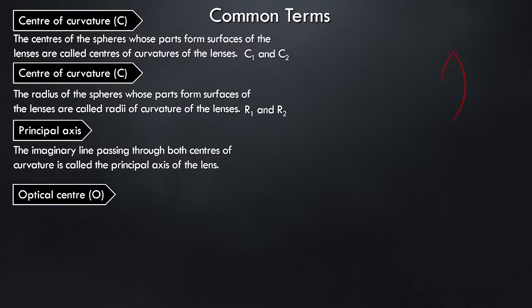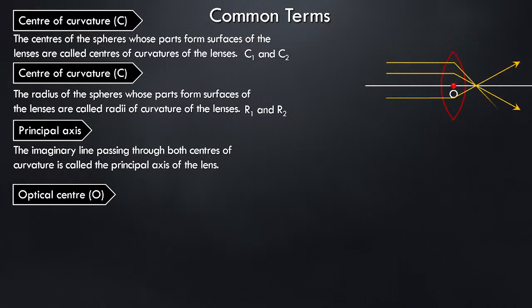Optical center. What is the meaning of optical center? Imagine if I am drawing a lens now here, and look at this principal axis, and the center which I am drawing here, this is called the optical center. Did you all understand? Optical center. See this now. A ray of light is passing through the optical center, the red dot there. So all the deviation will start taking place from that optical center.